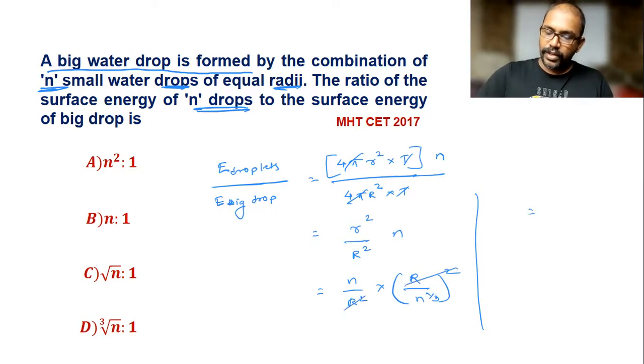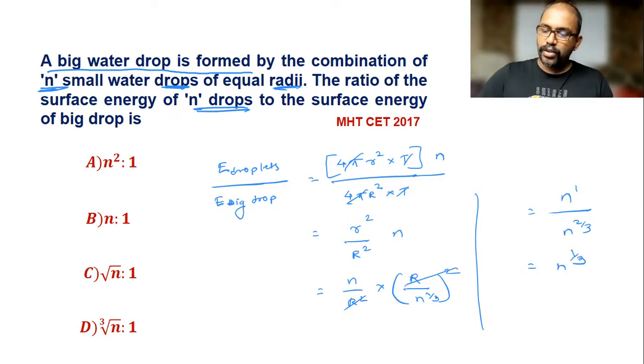So this ratio is n divided by n raised to 2 by 3. Here the power of n is 1, and 1 minus 2 by 3 is 1 by 3. So n raised to 1 by 3.